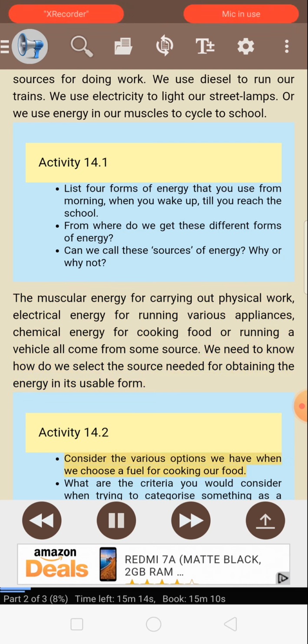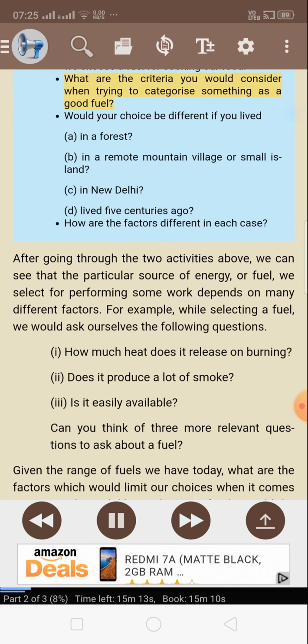Activity 14.2. Consider the various options we have when we choose a fuel for cooking our food. What are the criteria you would consider when trying to categorize something as a good fuel? Would your choice be different if you lived A. In a forest. B. In a remote mountain village or small island. C. In New Delhi. D. 5 centuries ago. How are the factors different in each case?